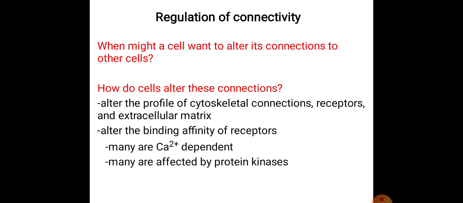Now, regulation of connectivity. When might a cell want to alter its connections to other cells? How do cells alter these connections? They alter the profile of cytoskeletal connections, receptors, mostly receptors, and the extracellular matrix.